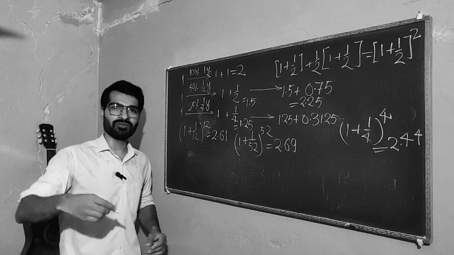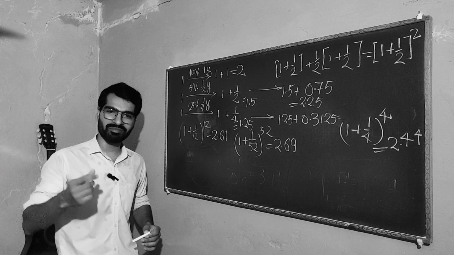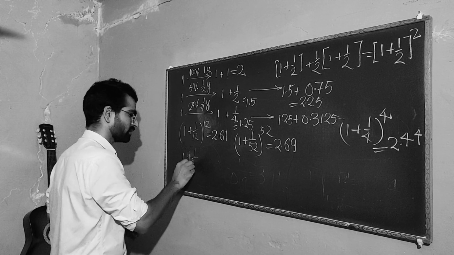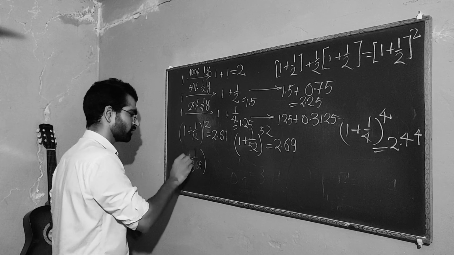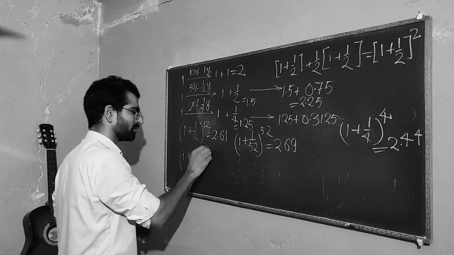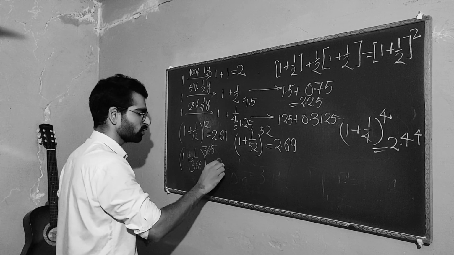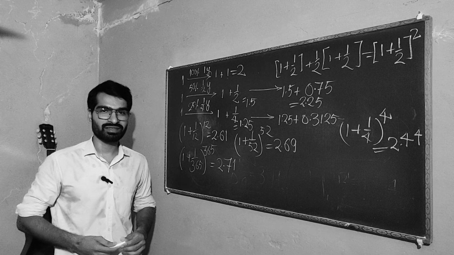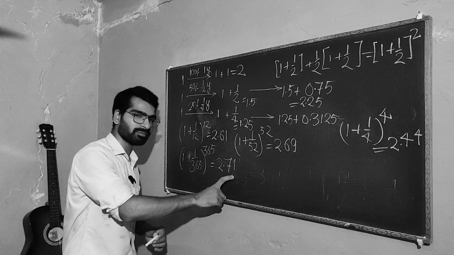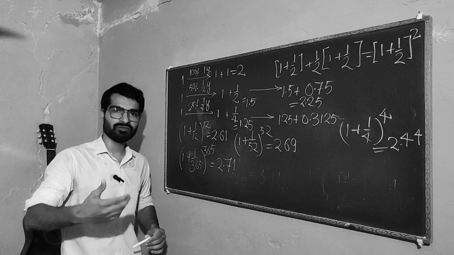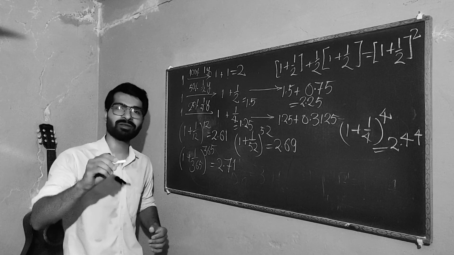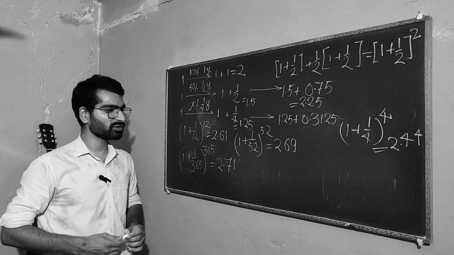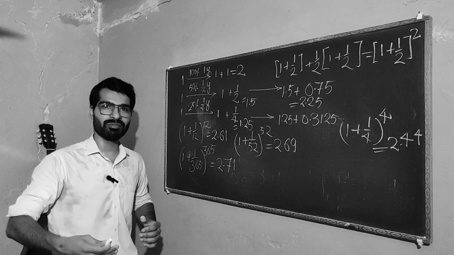Now you are really greedy. You want to do it for every day. You want to earn money every day. So 1 plus 1 over 365, and you do it 365 times in 1 year, it becomes 2.71. So we are getting closer. It will become better and better if you do it for hours, for minutes, for seconds, for every moment. What if you do it continuously? You want to earn money every moment.